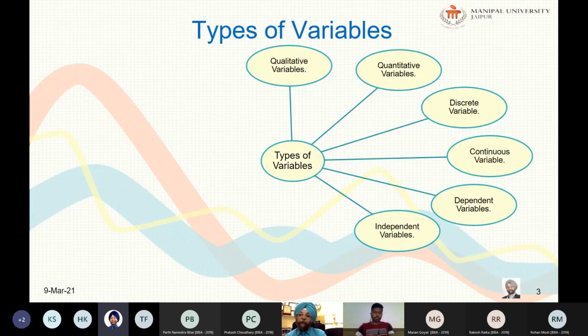Weight is dependent on intake of food. So intake of food is an independent variable and weight is a dependent variable. Next: smoking enhances the risk of lung cancer. So what is dependent and what is independent in this? Smoking enhances the risk of lung cancer.